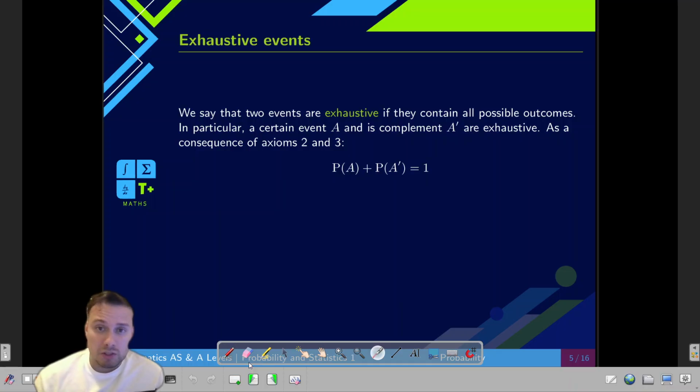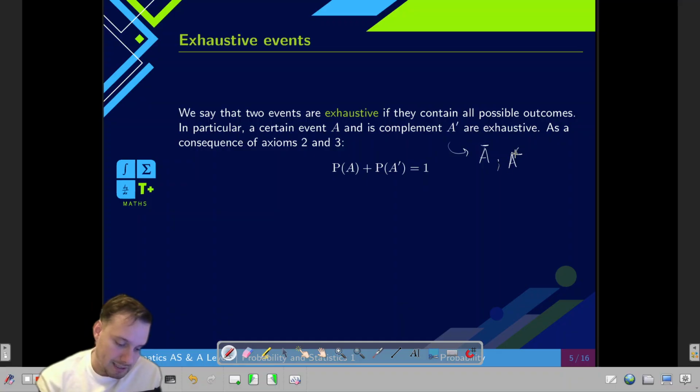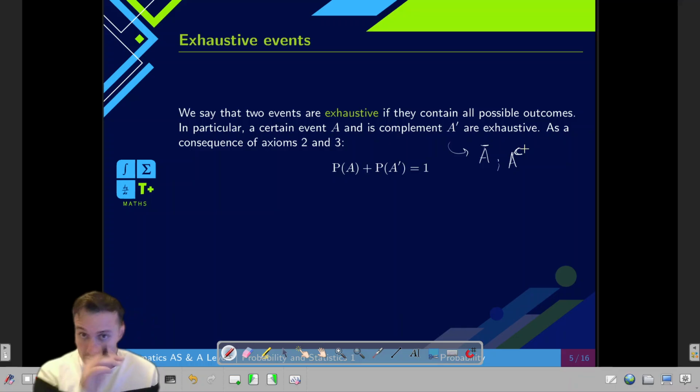In particular, we're going to be talking about the complement of an event that we're going to write like this. There are other notations that people use for the complement. They use A with a bar on top, or some other people use A with a C on top. Those are other accepted notations for the complement.